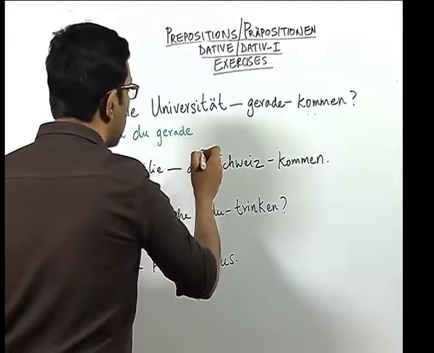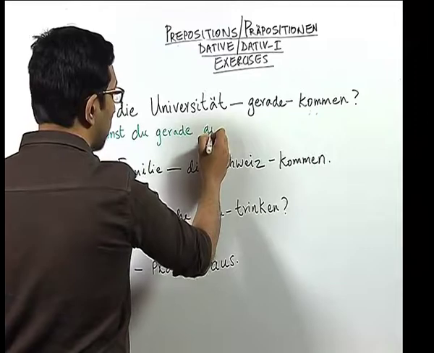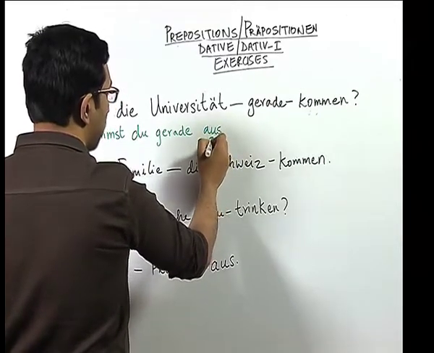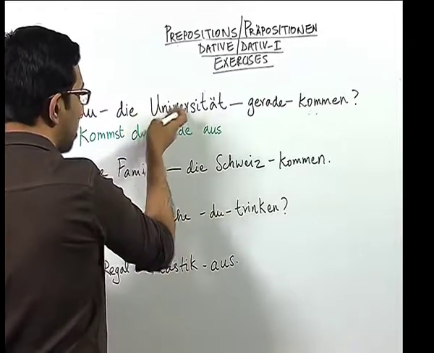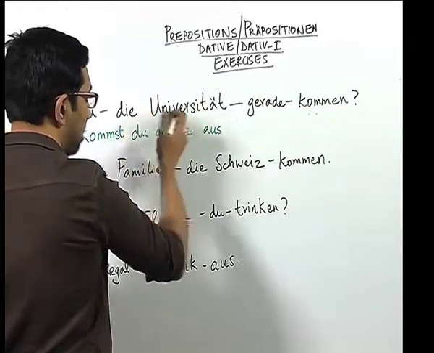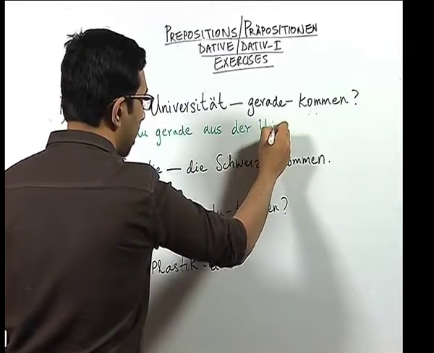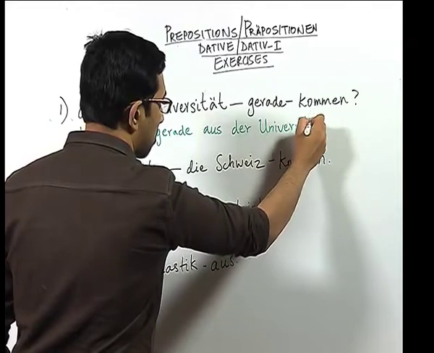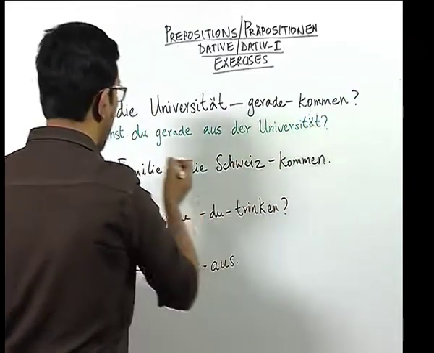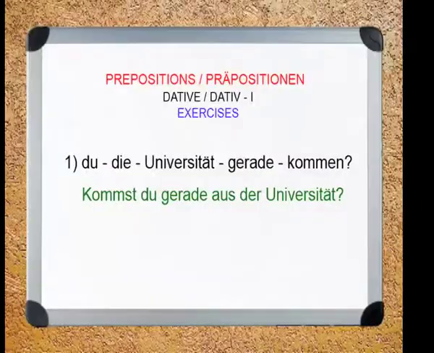Now, we should put the preposition. The preposition, you know, comes before the noun. We have the preposition aus, and you see here die Universität, the university. The article die is changed to der, and then we write the noun. So, we have the sentence now, kommst du gerade aus der Universität?